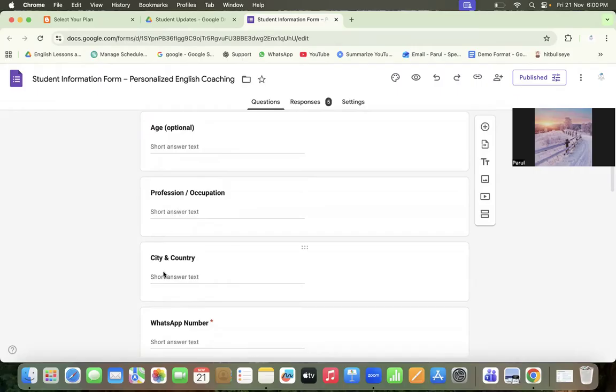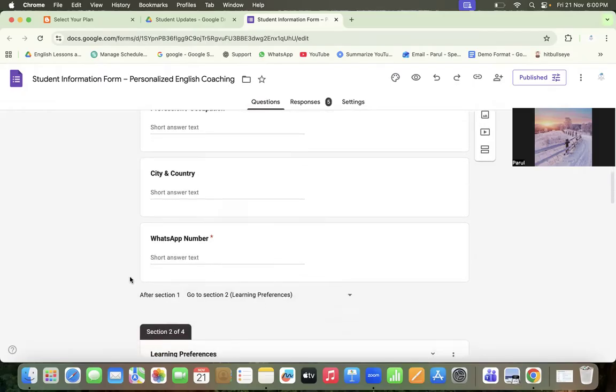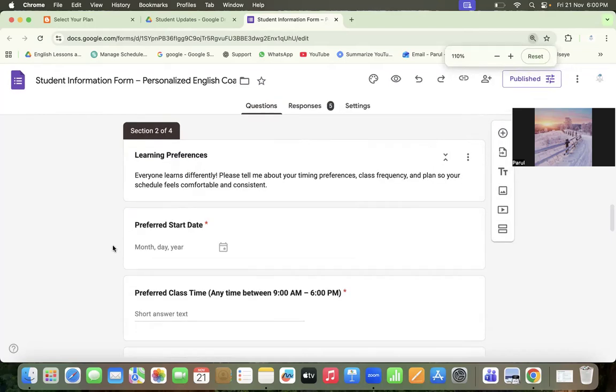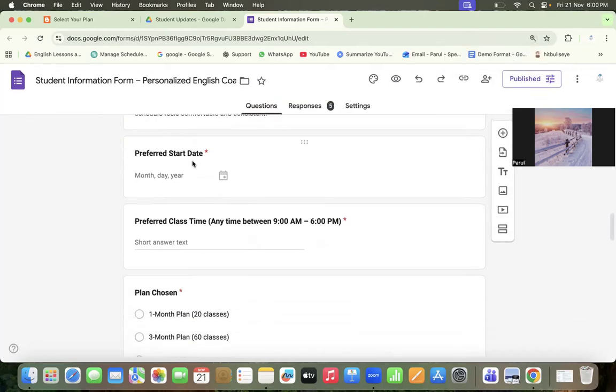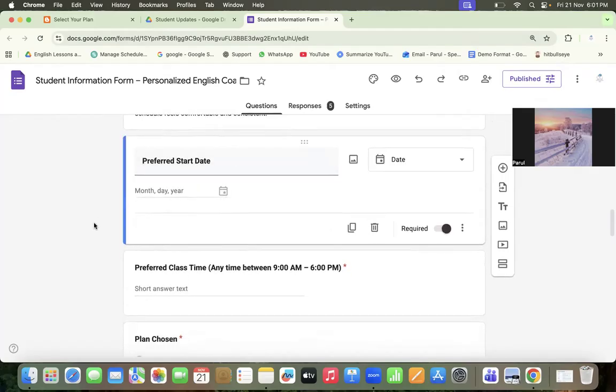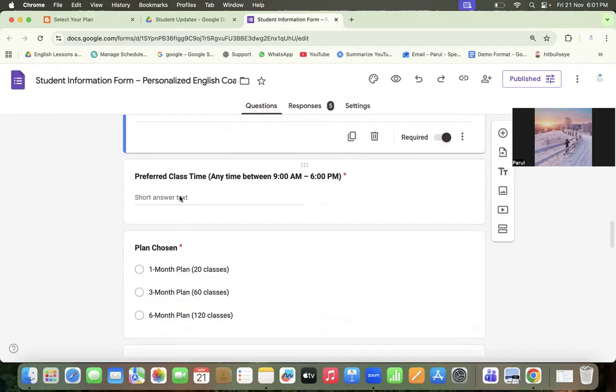But again, it's optional. You can share your city and country. It is also an optional process. And then you have to share your WhatsApp number, which is mandatory. And after that, I would love to understand your learning preferences. When it comes to learning preferences, you have to specifically mention the preferred start date. When do you want to start the classes, right? And then you also need to give me preferred class time.